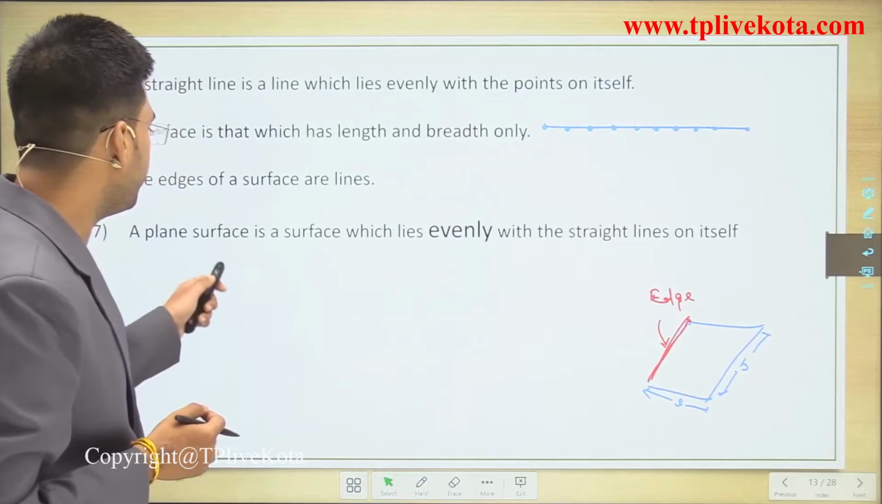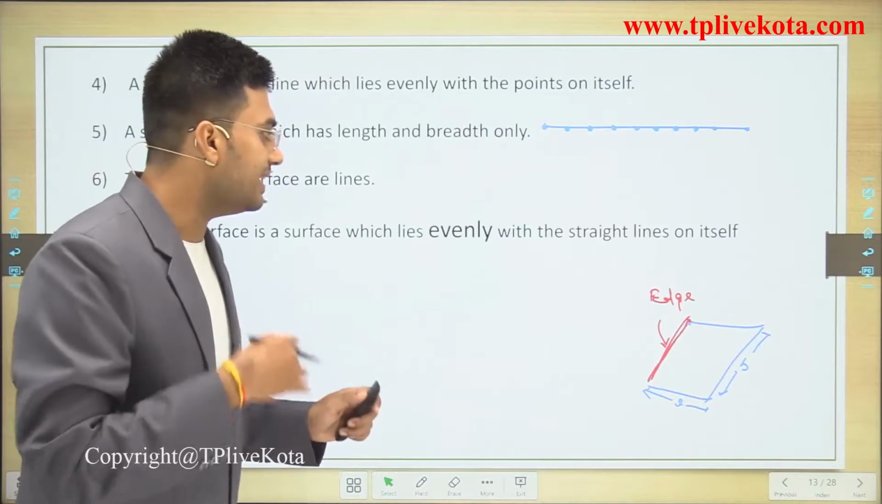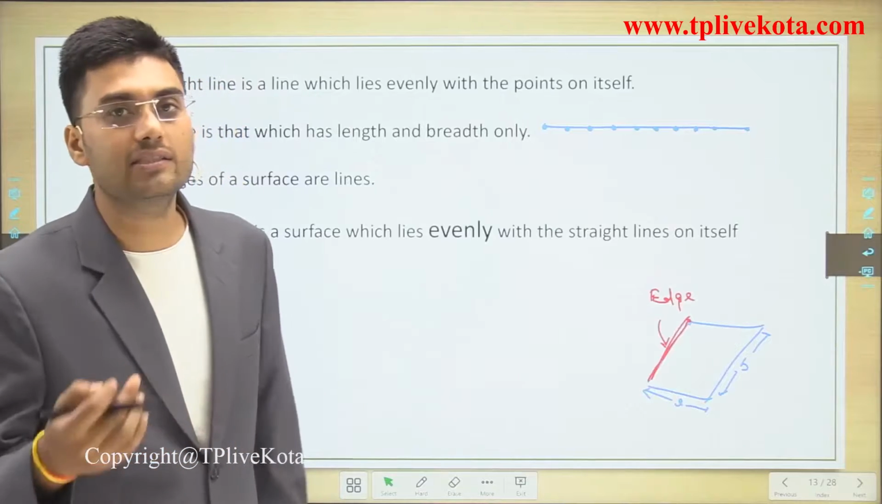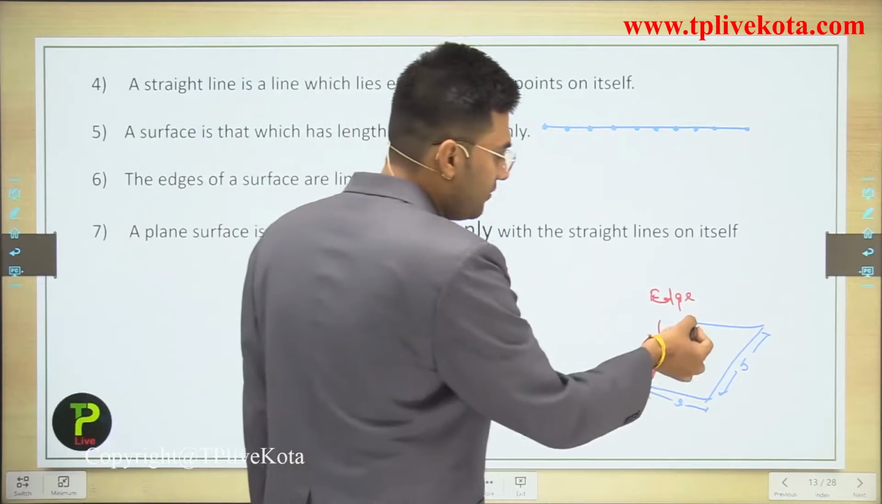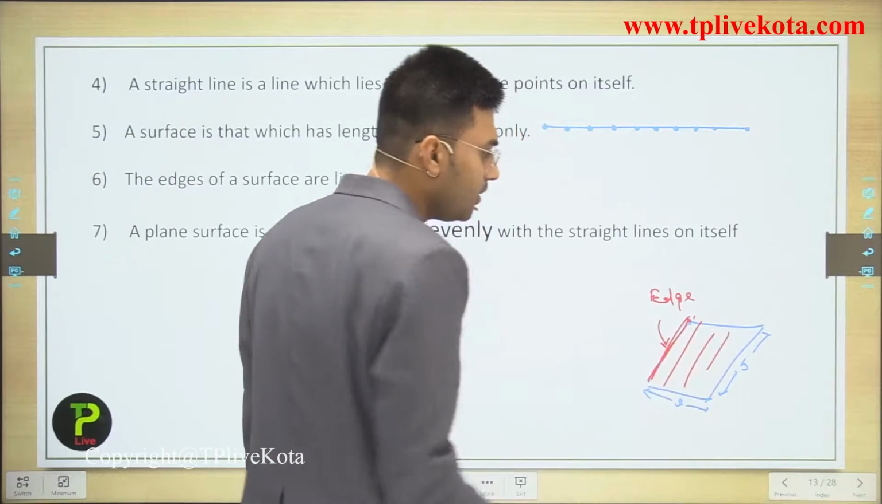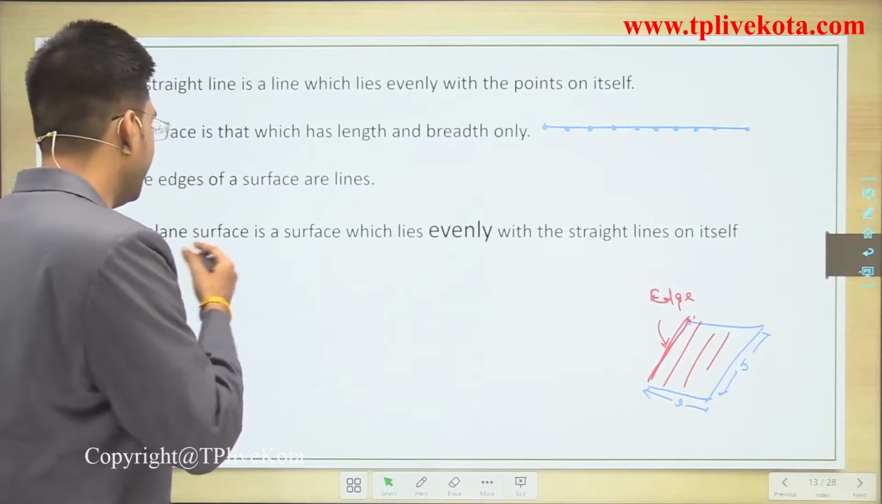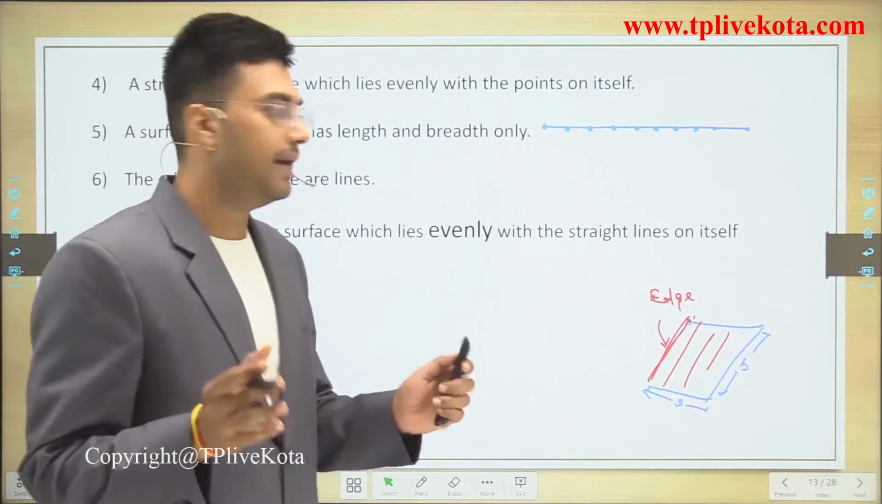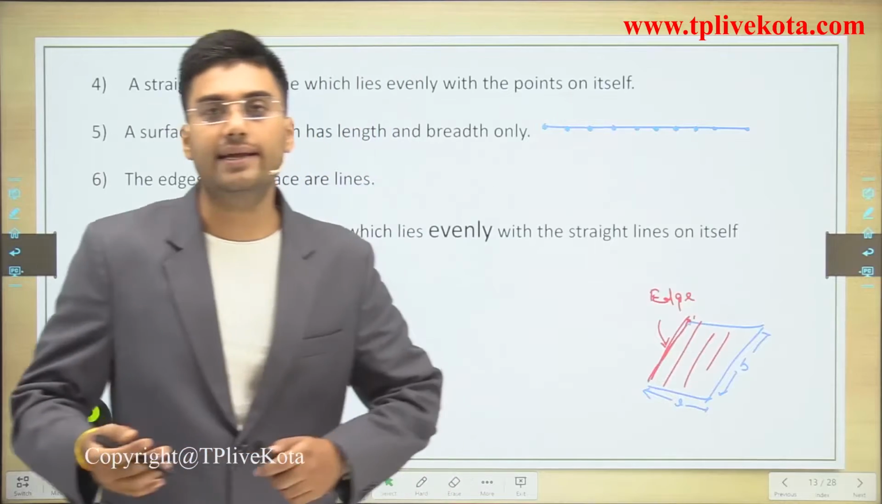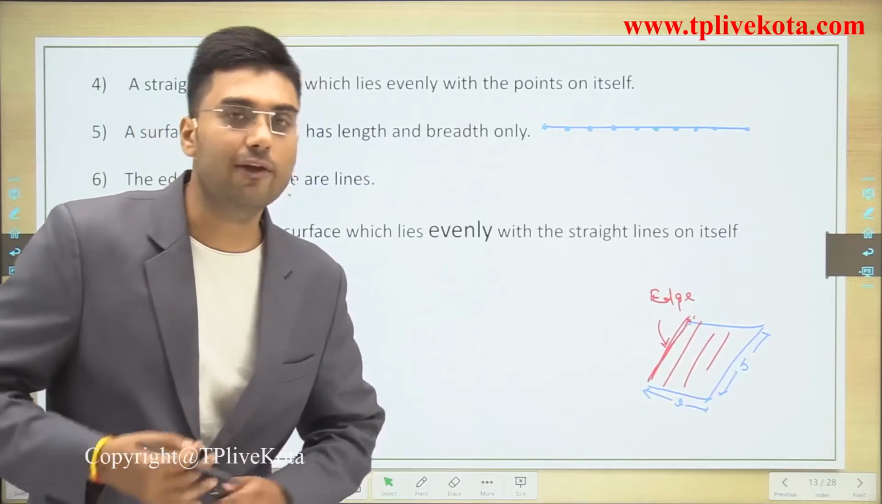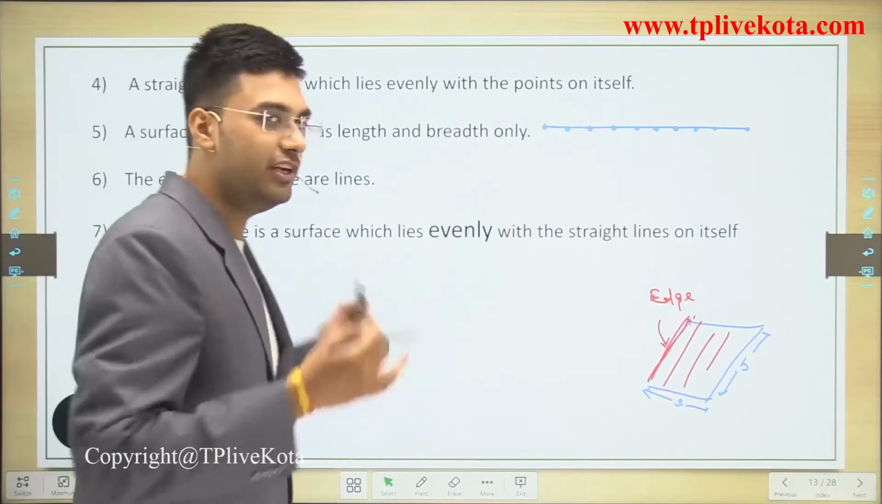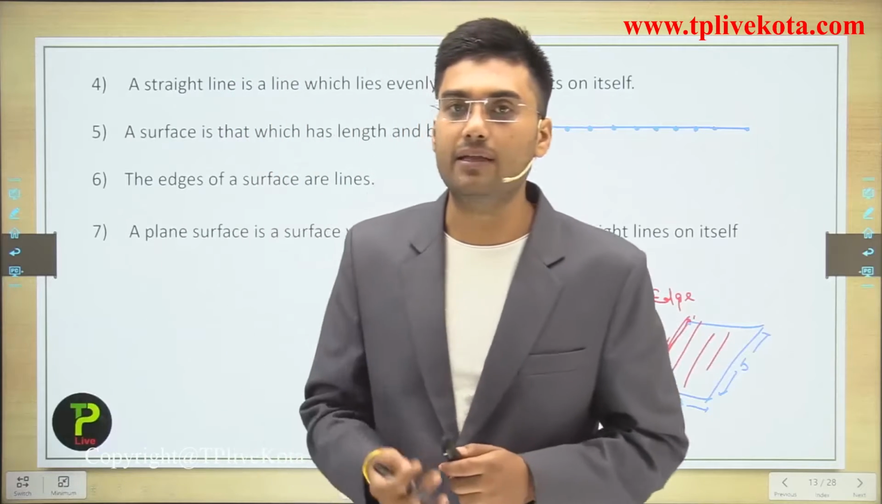And a plane surface is a surface which lies evenly with the straight lines on itself. Means on this surface we have many lines. So we can say that a plane surface is a surface which lies evenly with the straight lines on itself. Clear? I hope you understand some definitions which were given by Euclid.